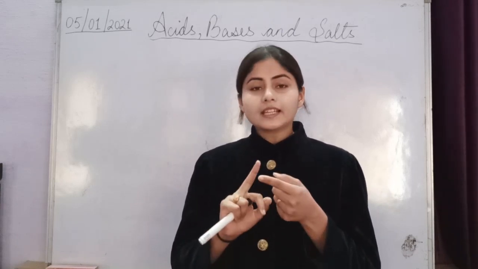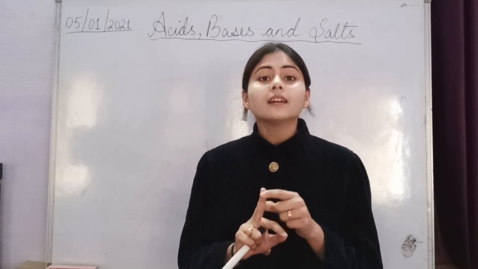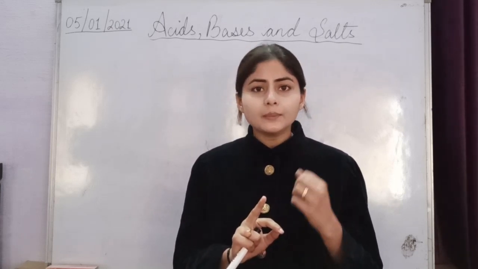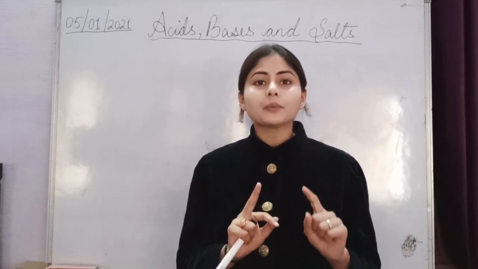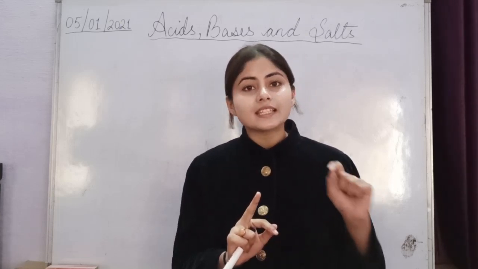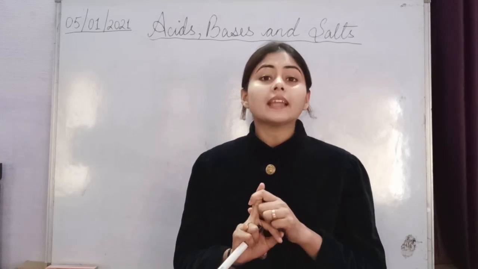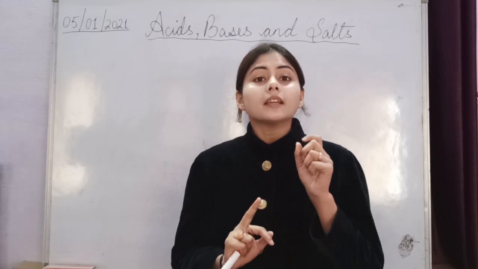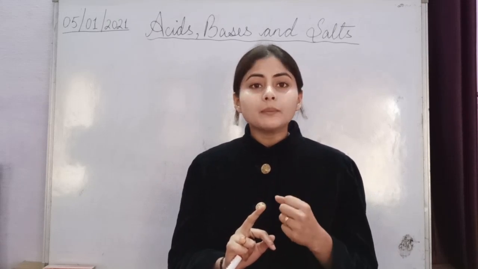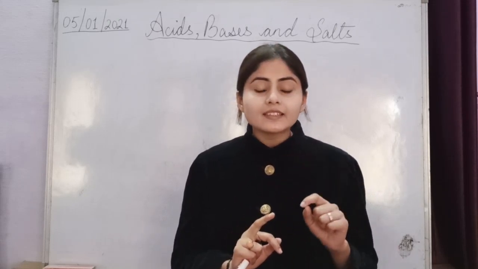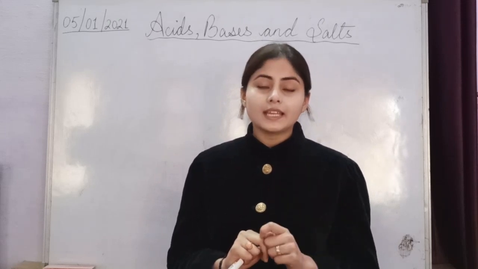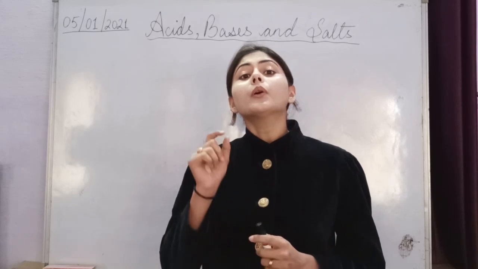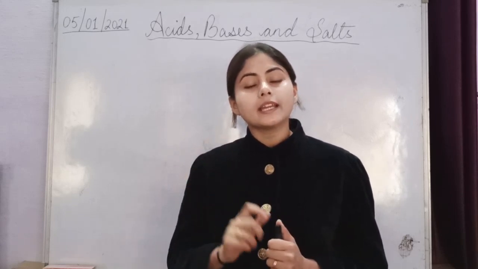Clear? The second thing we studied is that if a substance contains acid and that substance is edible, then that acid is called an organic acid. Like lemon contains citric acid, so citric acid is an organic acid.